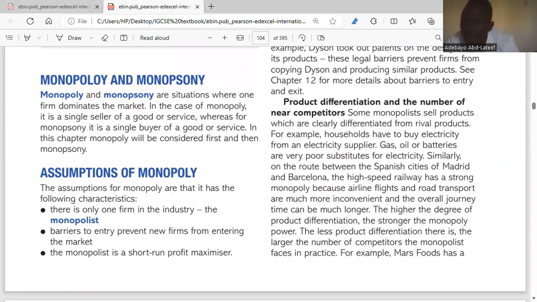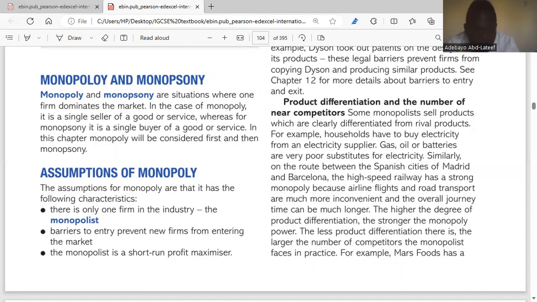Basically what we're saying is product differentiation and the number of near competitors. What they're saying is that some monopolies sell products which are clearly differentiated from those of their competitors. For example, here they made the example of electricity, which has close substitutes like gas, oil, or batteries, but they are all poor substitutes. They can never be electricity.